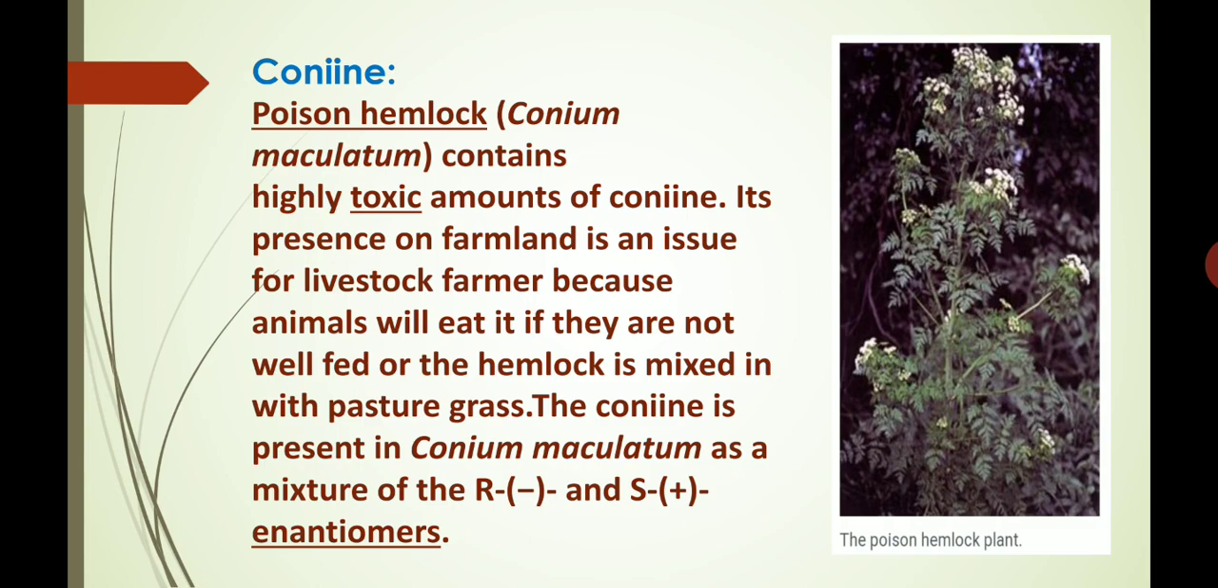Poison hemlock, that is Conium maculatum, contains highly toxic amounts of conine. Its presence on farmland is an issue for livestock farmers because animals will eat it if they are not well fed or hemlock is mixed with the pasture grass. The conine is present in Conium maculatum as a mixture of R and S forms of enantiomers.